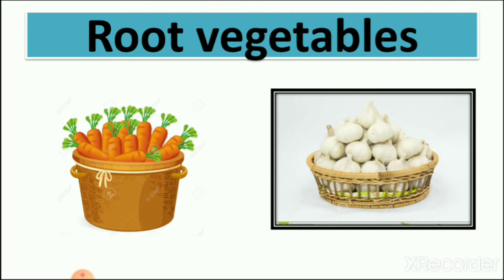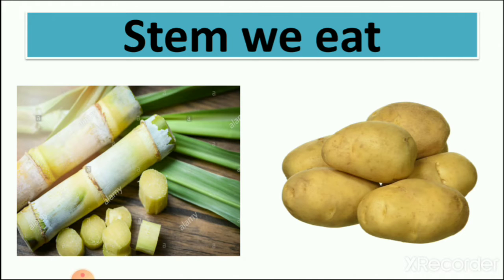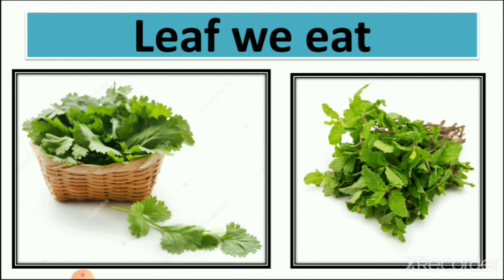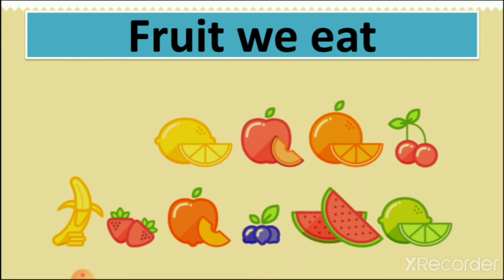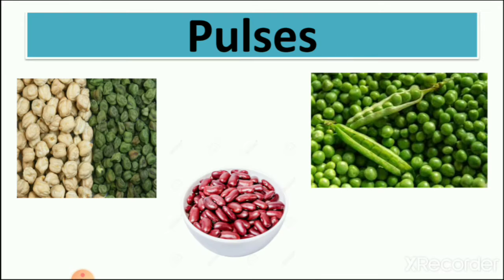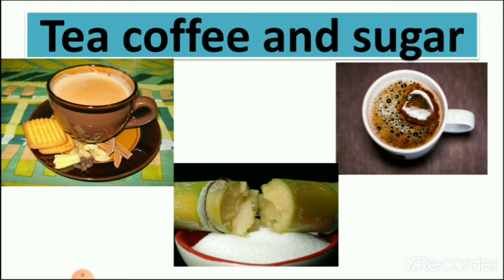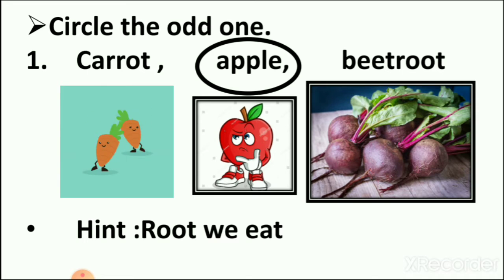Root vegetables, carrot, garlic, onion and many. Stem, sugarcane, potato. Leaf, so many leaves we eat, coriander and mint. Flowers we eat, cauliflower, broccoli. Fruits we eat, pulses, tea, coffee and sugar. Let's revise what we learned yesterday.